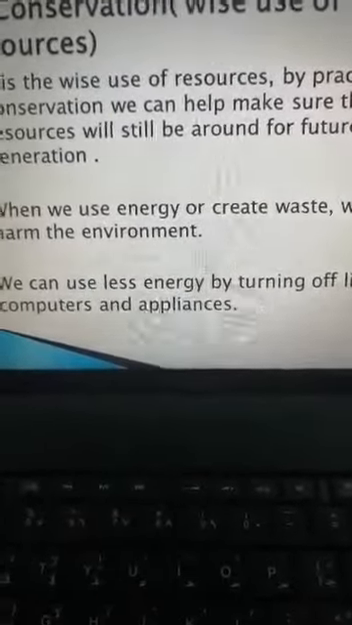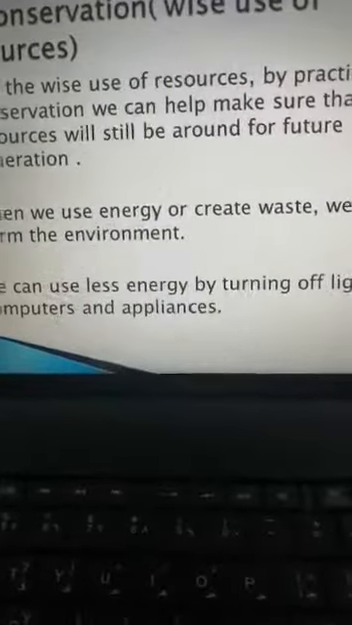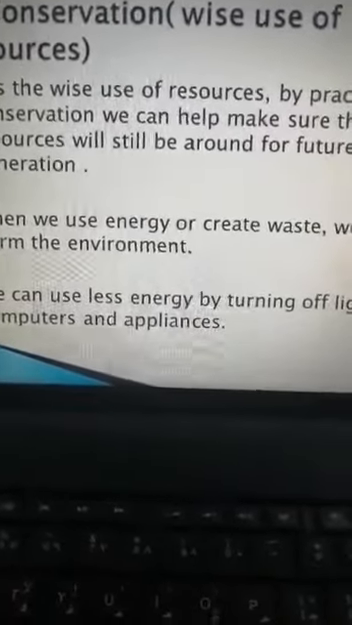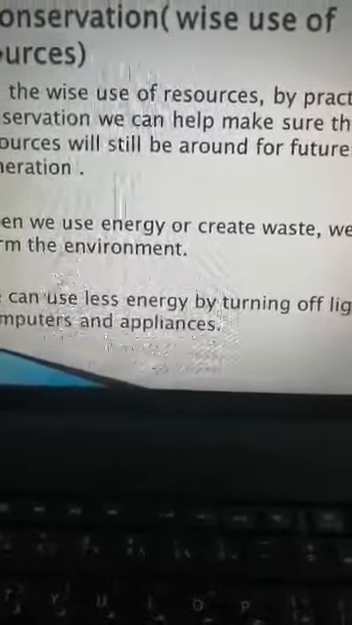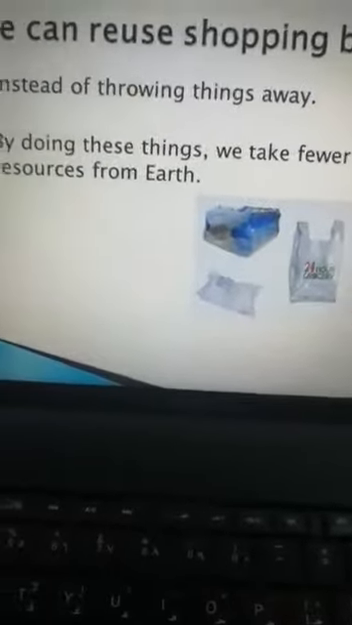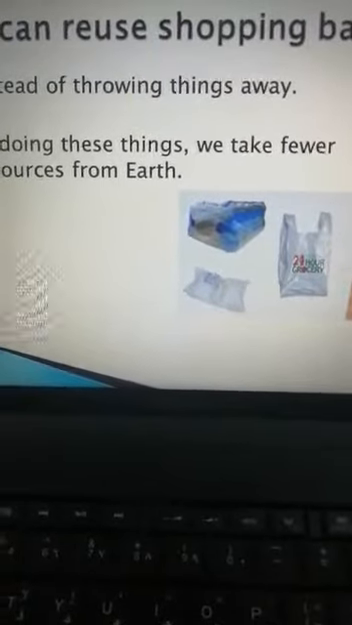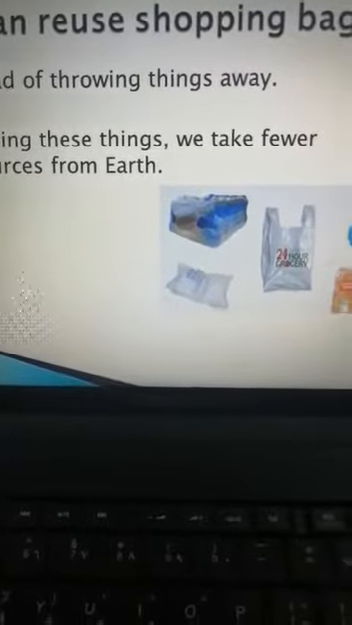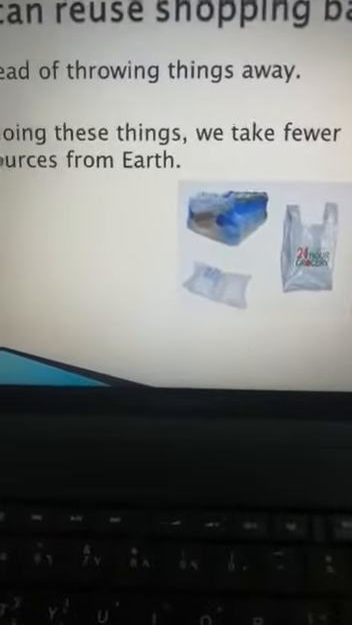When we use energy or create waste, we can harm the environment. So how do we protect the environment and Earth's resources? By using less energy. We can use less energy by turning off lights, computers and appliances, and we can reuse shopping bags again instead of throwing things away. By doing these things, we take fewer resources from Earth.